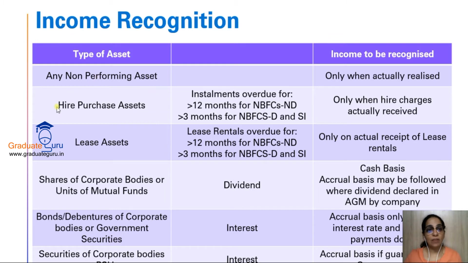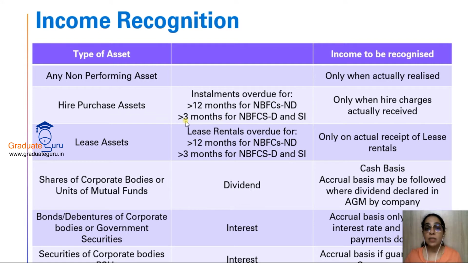So basically we are interested in only this asset because हमारे sum में hire purchase asset की बात हो रही है. So I am not going to repeat all the others. So what does it say? That installments should be overdue if the installment is overdue for more than 12 months for NBFCs ND or more than 3 months for NBFCs D and SI. So important वाले जो हैं और हमारा जो category है इस sum में, that belongs to this category SI.